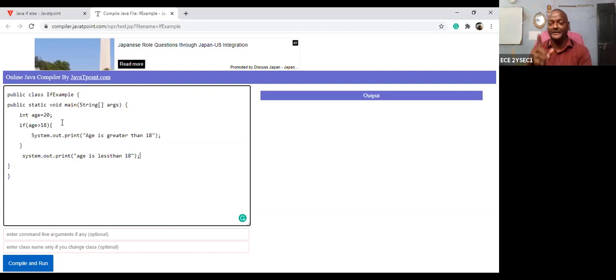Execute. That is why I said, after completion of the if instruction, it executes the next statement after the if condition.